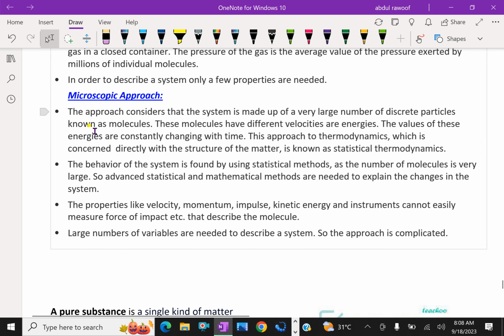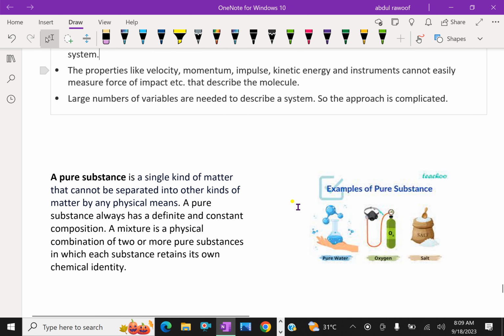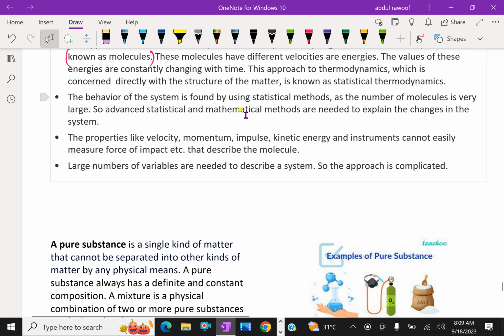Microscopic approach. This approach considers that a system is made up of a very large number of discrete particles known as molecules. These molecules have different velocities or energies. The values of these energies are constantly changing with time. This approach to thermodynamics, which is concerned directly with the structure of matter, is known as statistical thermodynamics. The behavior of the system is found by using statistical methods.